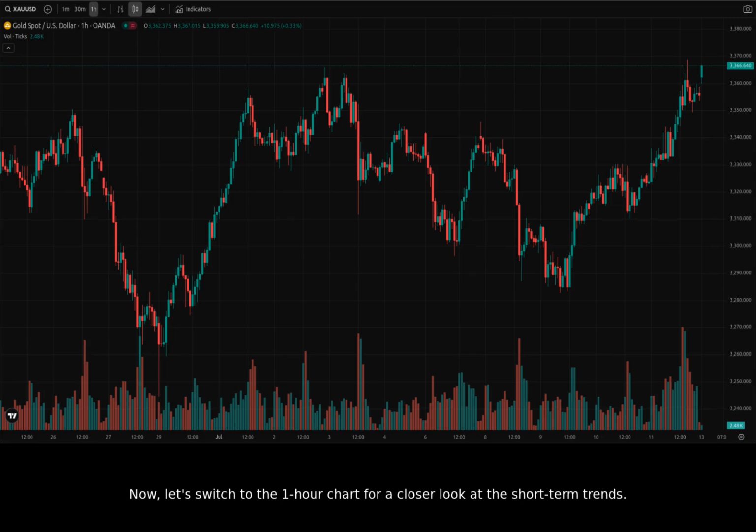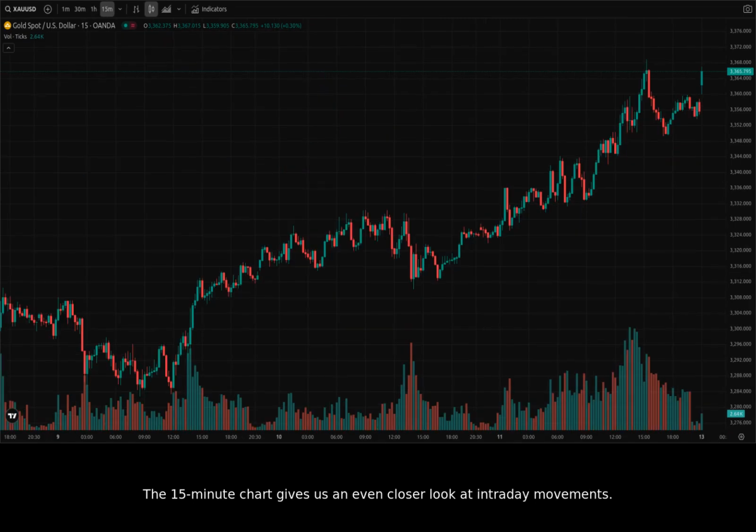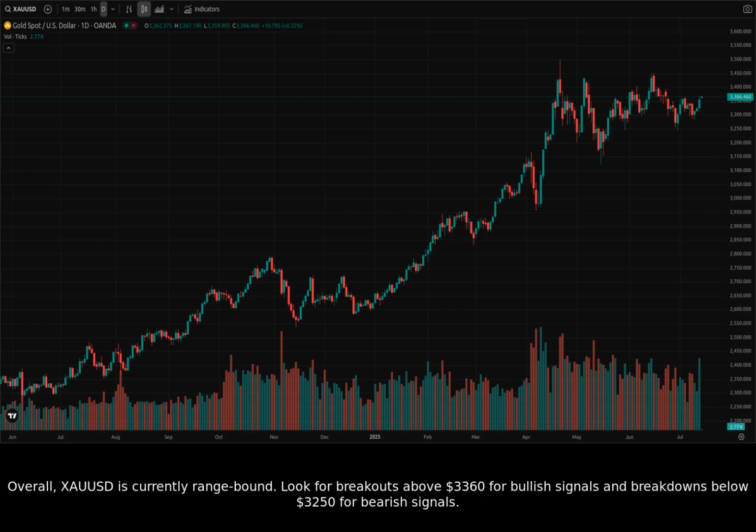Now let's switch to the 1-hour chart for a closer look at the short-term trends. Looking at the most recent data, we can see some short-term choppiness with indecision. The 15-minute chart gives us an even closer look at intraday movements. We can see some short upward and downward movements here. Overall, XAUUSD is currently range-bound.